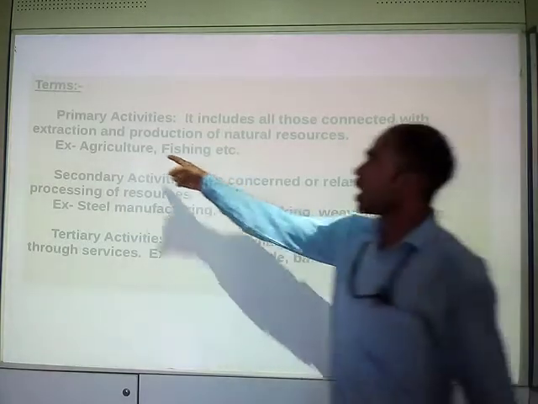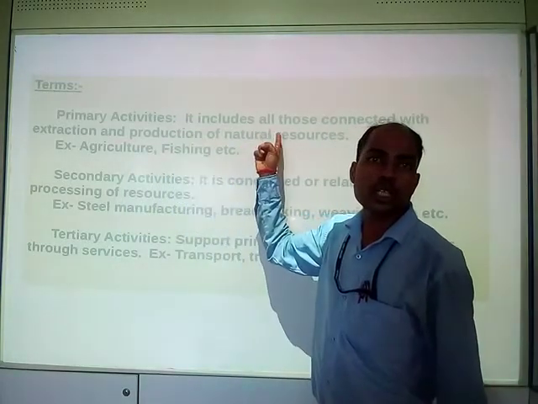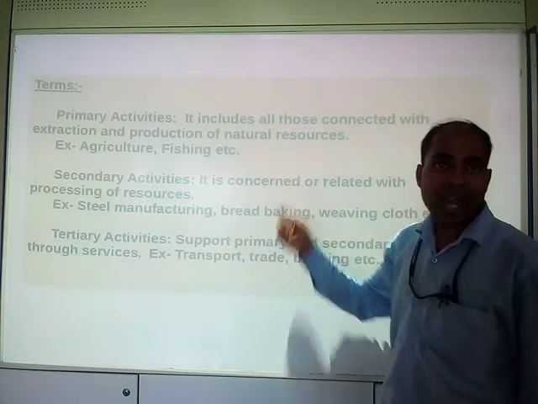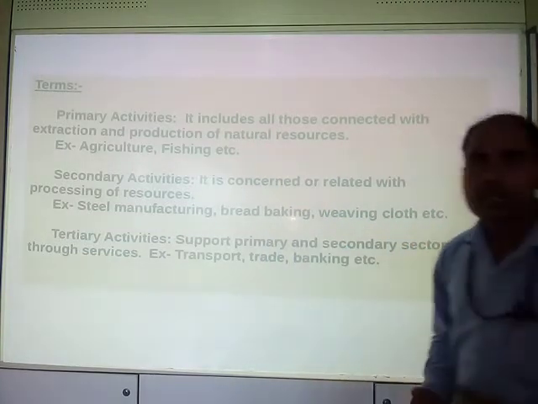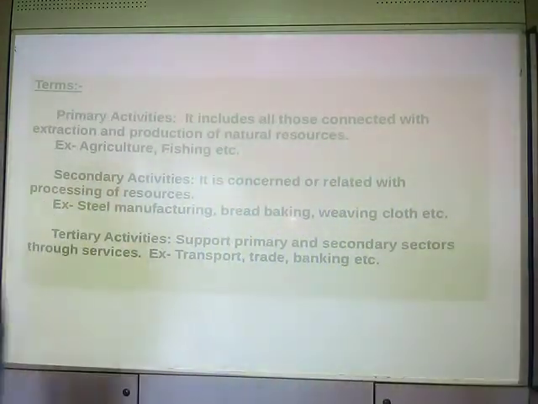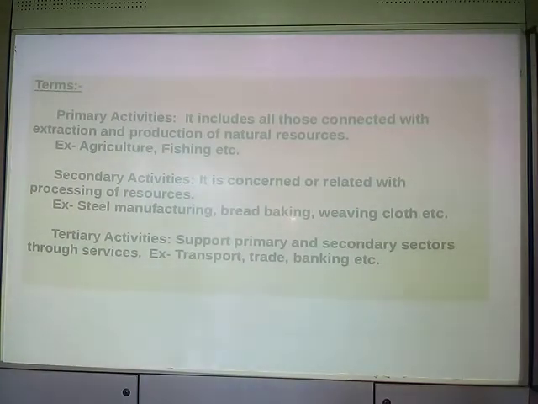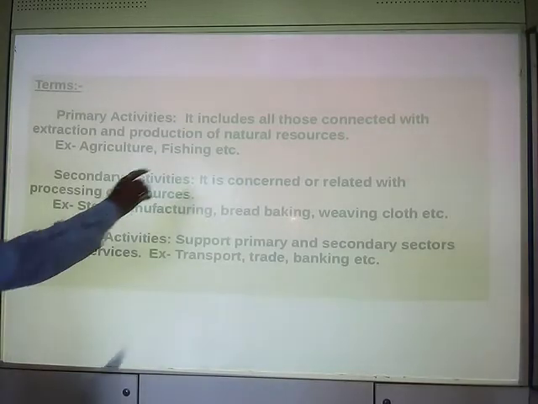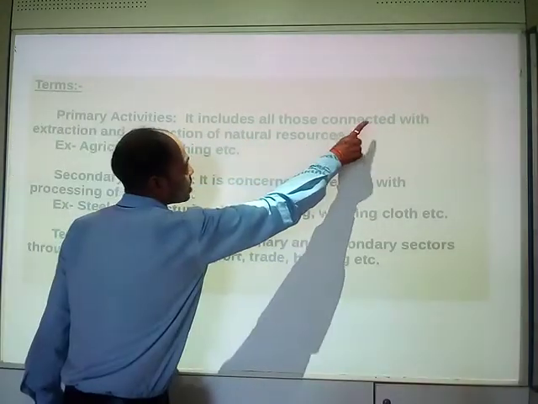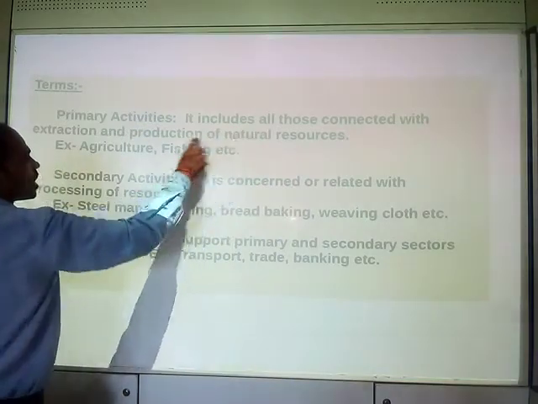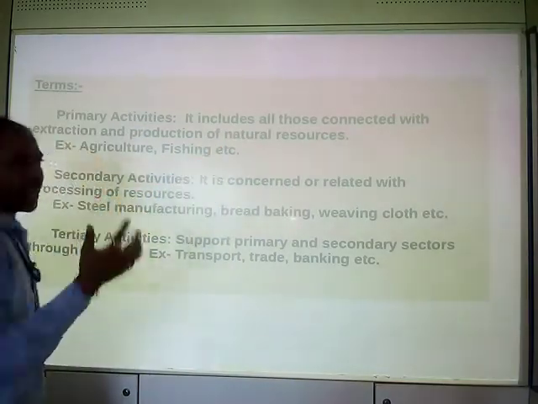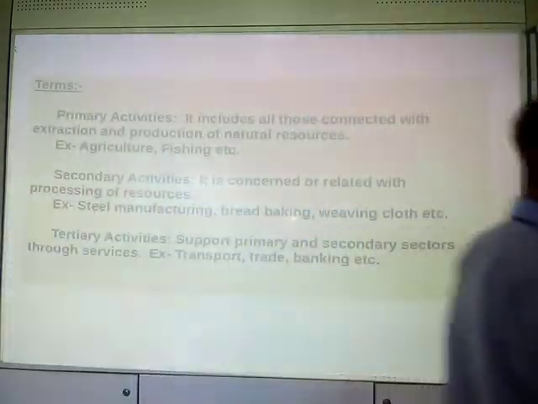In agriculture, we produce the natural resource like plants, crops, wheat, maize, barley. So production of the resource.